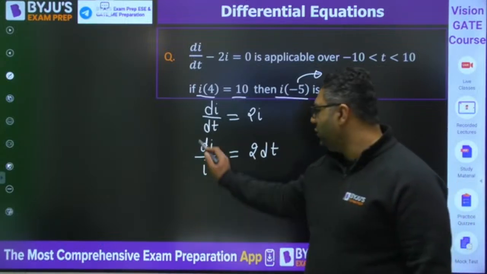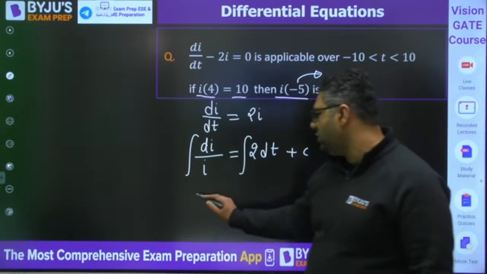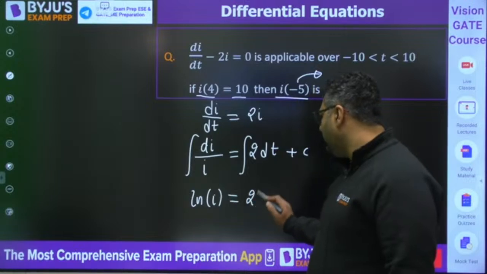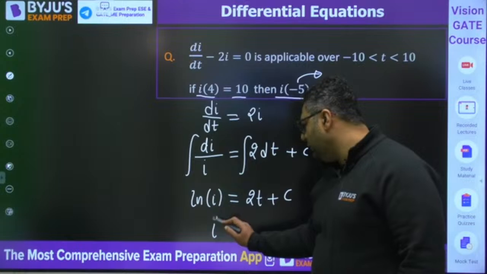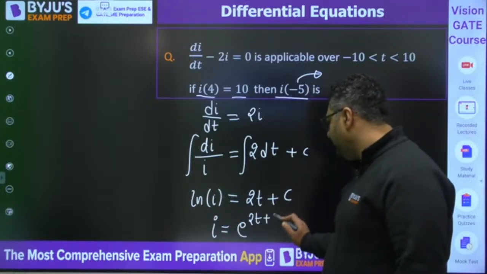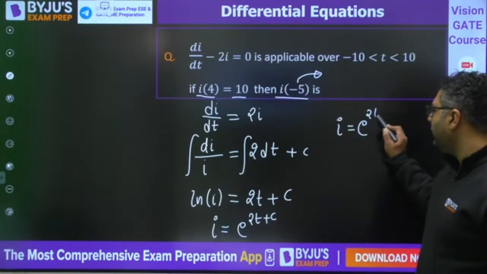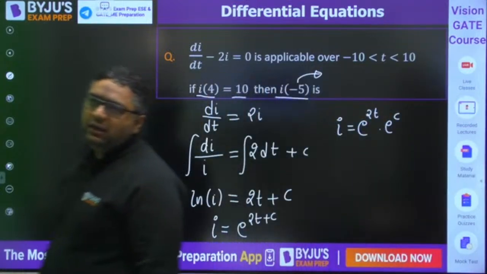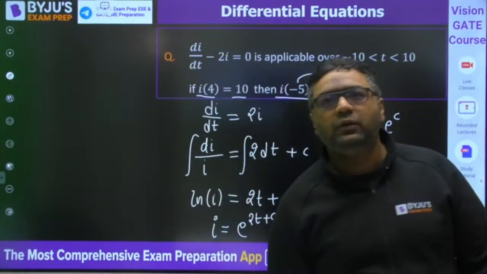Now you go for integration, and as it is indefinite integration we add a constant of integration. It comes out to be ln I is equal to 2t plus c. You can also write it as I is equal to e to the power 2t plus c. So you can also write it as I is equal to e to the power 2t into e to the power c. You can try by yourself also if you know. If you don't know, you can see with me also.